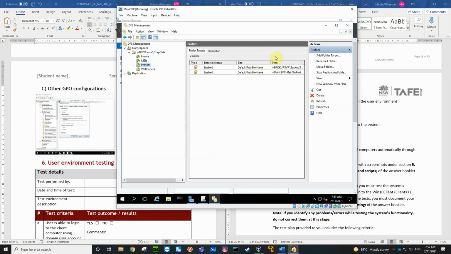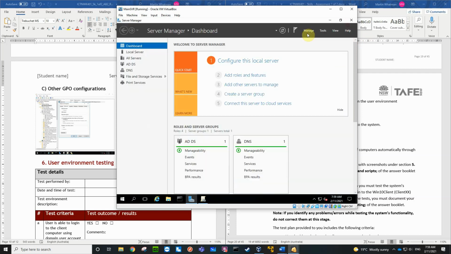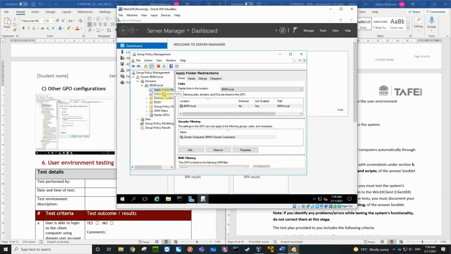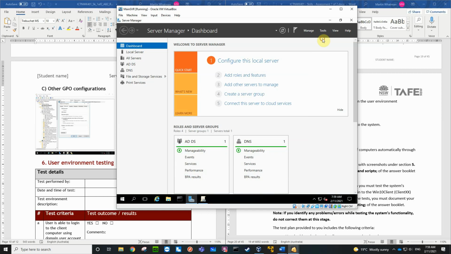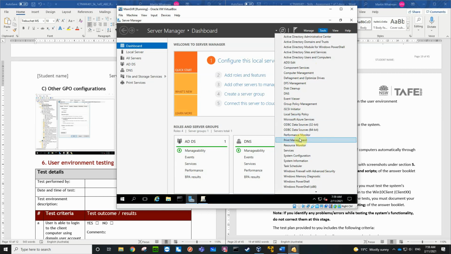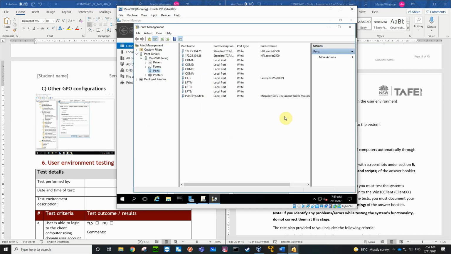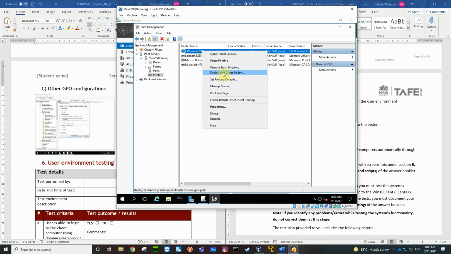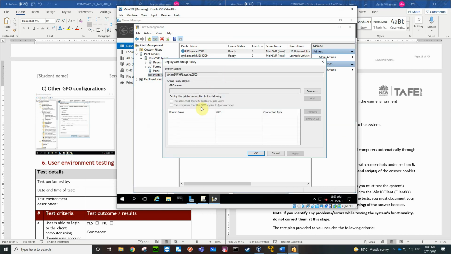Now the only other thing we need to do is we don't need the DFS up at the moment. We are going to need this group policy up. I'm going to show you how we create another group policy here, but we're going to do it from the print management because we're going to deploy out the printers. So here on our printers, we've got our HP LaserJet. Right mouse click, we want to deploy this via a group policy.